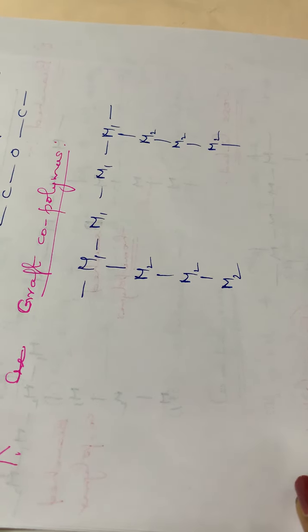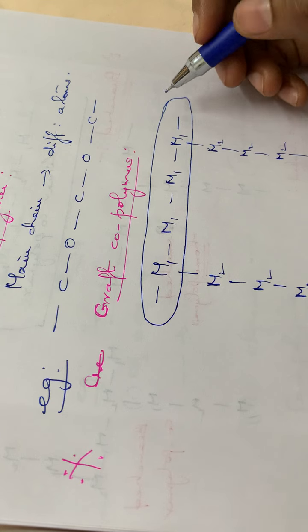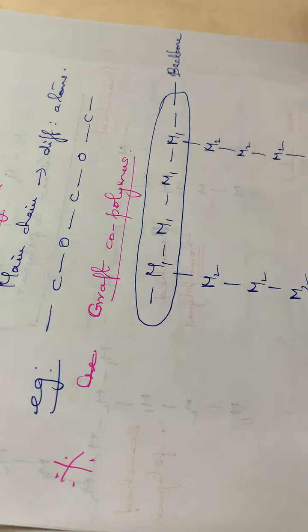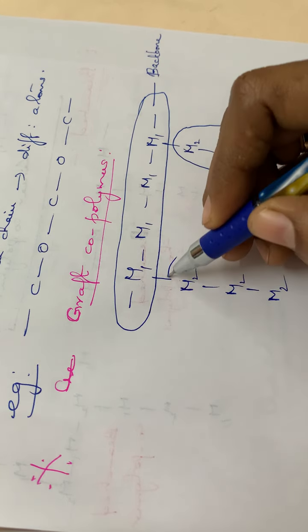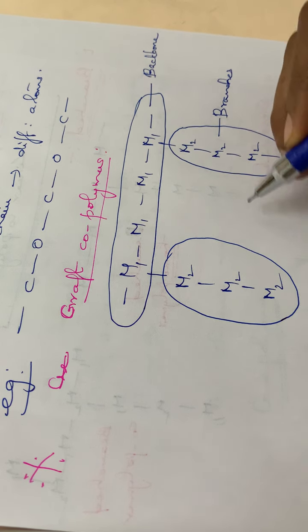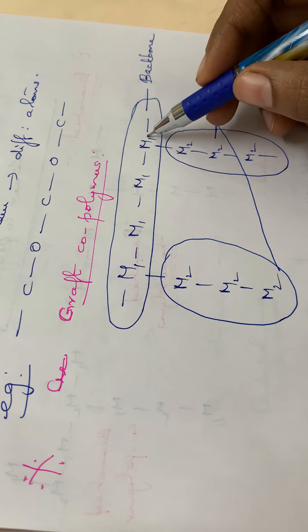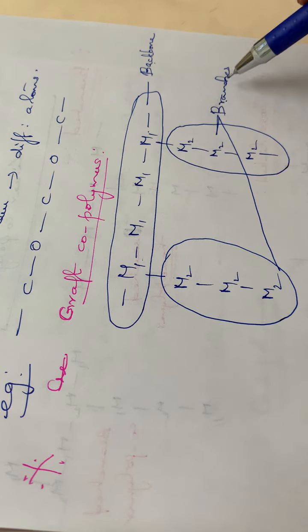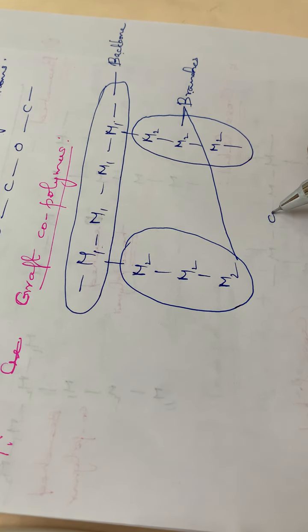M2. Okay. See here, this is the main chain, M1, etc. This is the main chain or the backbone. So this is the backbone of this particular polymer. And also this is the side chain or the branches. M2, this is one branch and this is another branch. Okay. These are the two branches. Main chain and the two branches. So here the monomer units present in the main chain and the branches are different. In the main chain or in the backbone it is having M1 monomer and in the branches it is having M2 monomer.